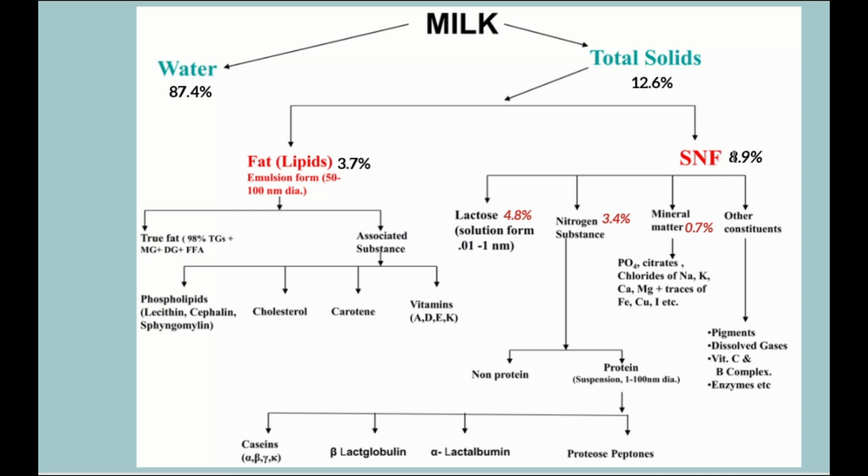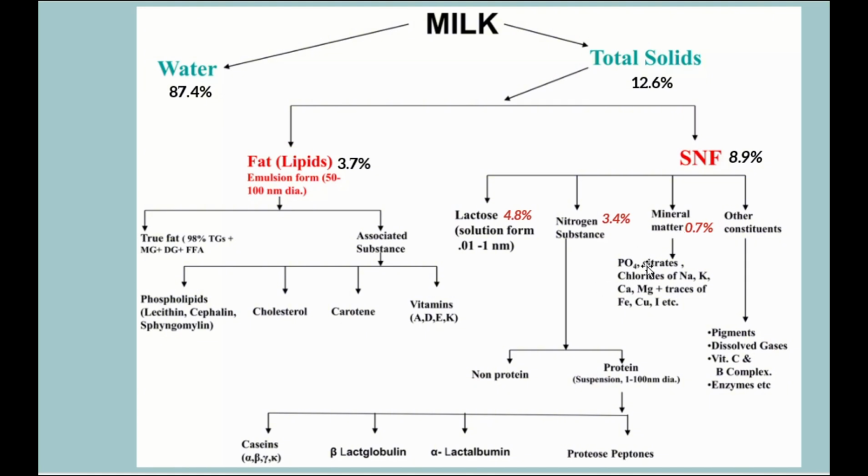In SNF, which is present at about 8.9%, lactose is about 4.8% and nitrogenous substance is about 3.4%, meaning protein. Protein is also divided into casein and whey proteins. In casein, we have alpha, beta, gamma and kappa. We will discuss that in further videos. And also the whey proteins like beta lactoglobulin, alpha lactalbumin, proteases, peptones, bovine serum albumin, and many more.